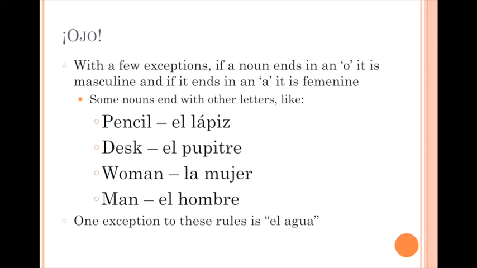One exception, however, to these rules is el agua. Notice how agua ends in an A, but it's still masculine, el agua. This is because they do not want to say the word la agua. It just doesn't sound very good, and it doesn't flow like the language is supposed to.